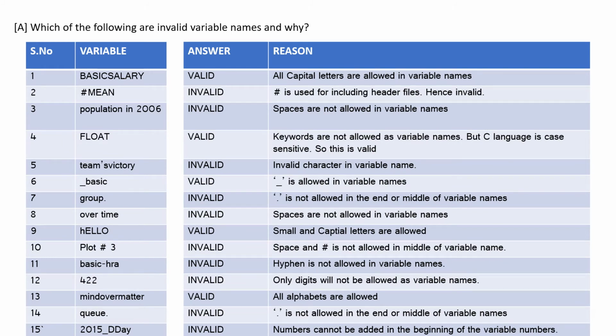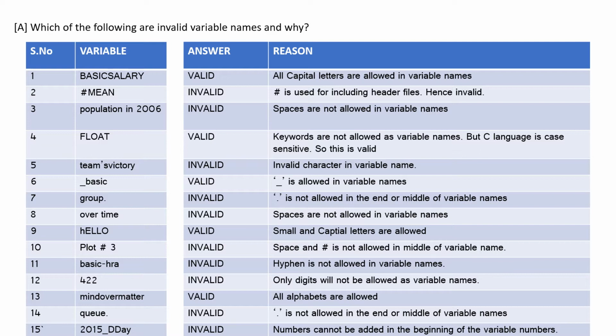BASIC SALARY is valid because variable names can have capital letters. #mean is invalid because hash is used to include header files. Population in 2006 is invalid because space is not allowed. FLOAT, though float is a keyword, is valid since it's in capital letters. C is case sensitive, hence this is valid. Team's victory is invalid because an apostrophe is not allowed. _basic is valid because underscore is allowed in variable names.